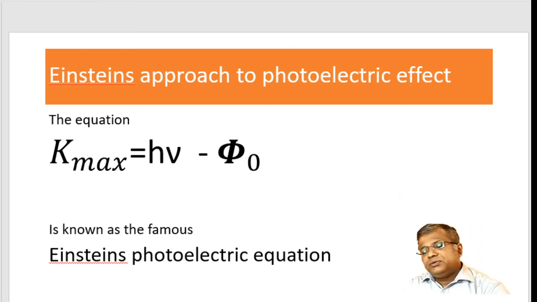So with this I conclude this lecture. If you are unable to understand the first time, repeat the lecture once again. Slowly you'll understand the concept of what Einstein's explanation for photoelectric emission was.